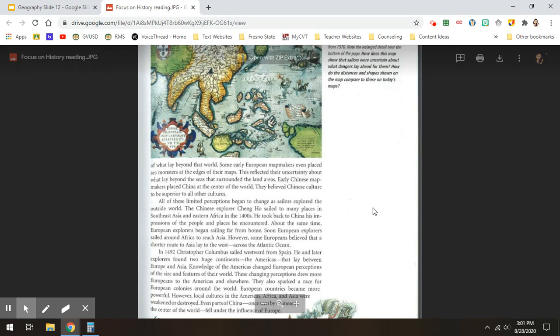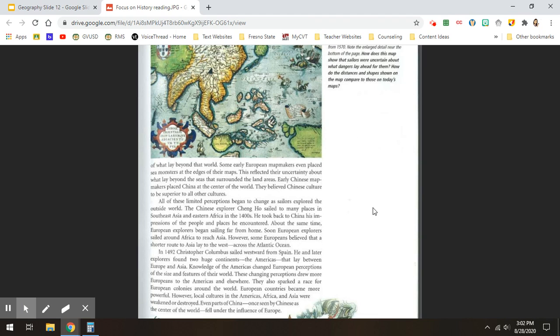All of these limited perceptions began to change as sailors explored the outside world. The Chinese explorer Cheng He sailed to many places in Southeast Asia and Eastern Africa in the 1400s. He took back to China his impressions of the people and places he encountered. About the same time, European explorers began sailing far from home. Soon, European explorers sailed around Africa to reach Asia. However, some Europeans believed that a shorter route to Asia lay to the west, across the Atlantic Ocean.